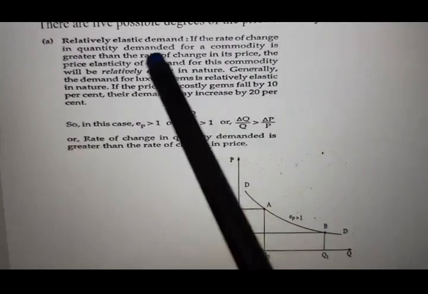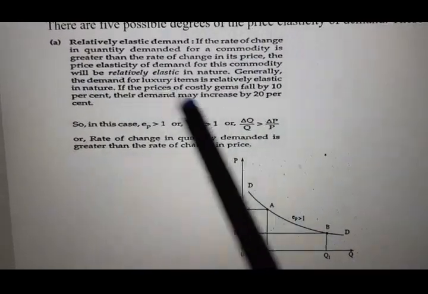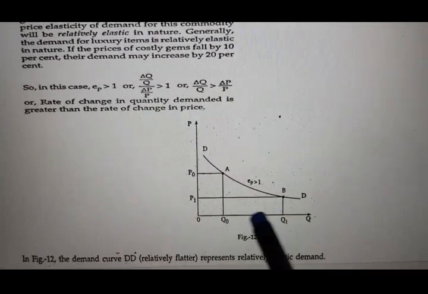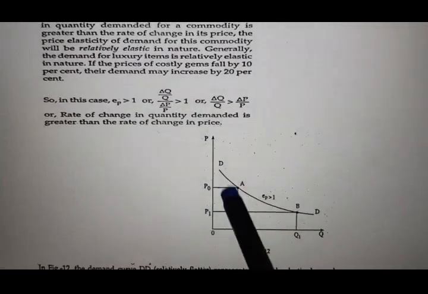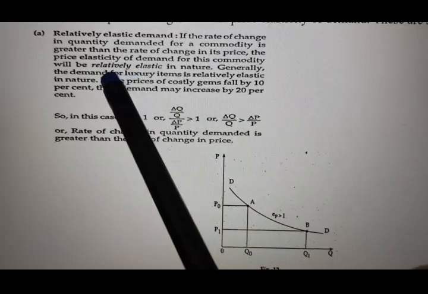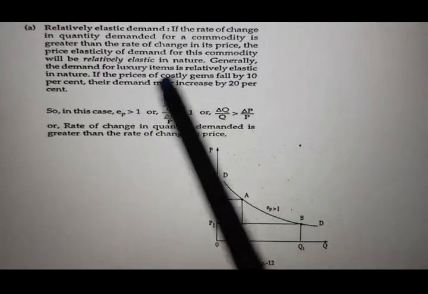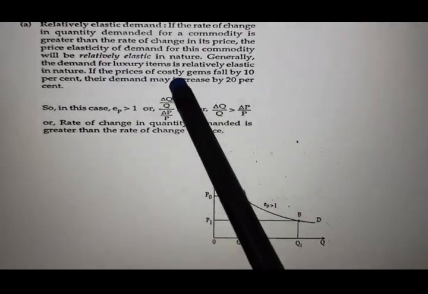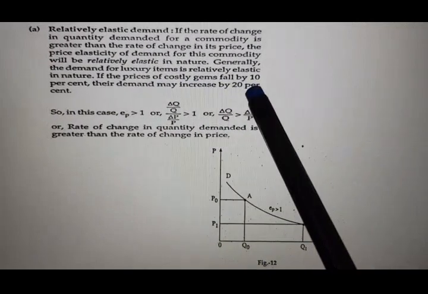The rate of change in quantity demanded is greater than the rate of change in its price. This is called relatively elastic in nature. Generally, demand for luxurious items is relatively elastic.